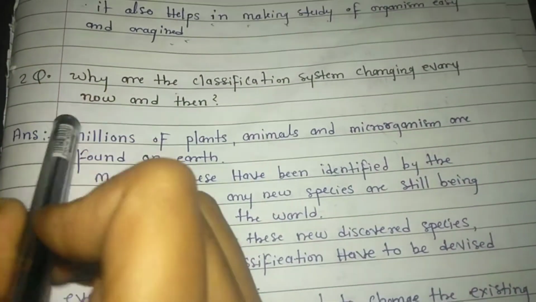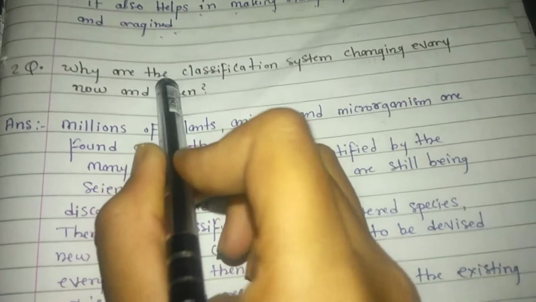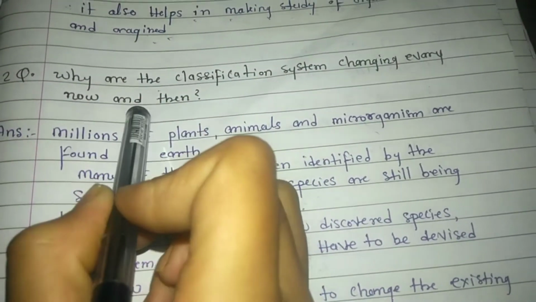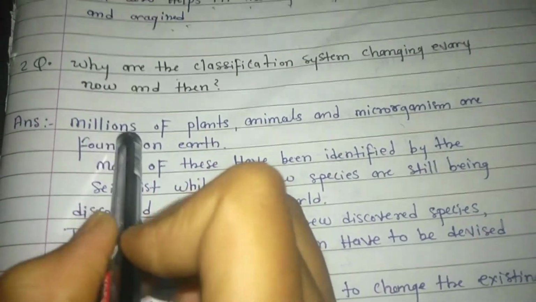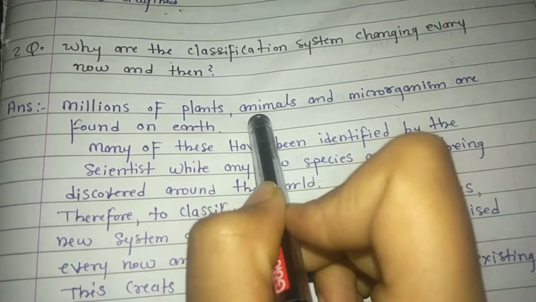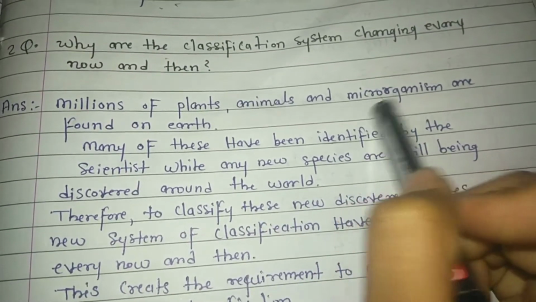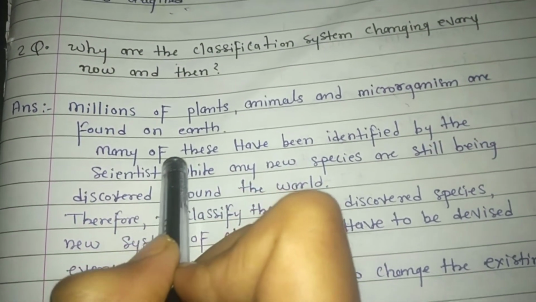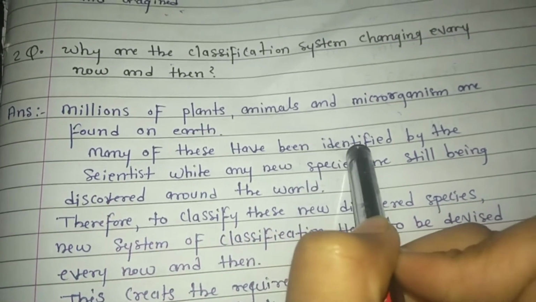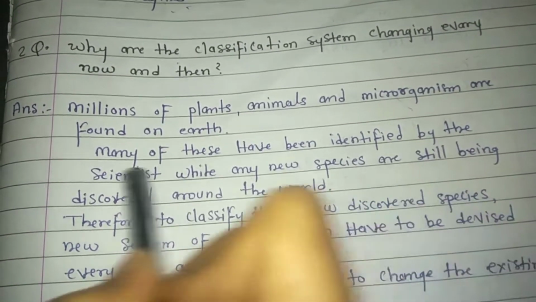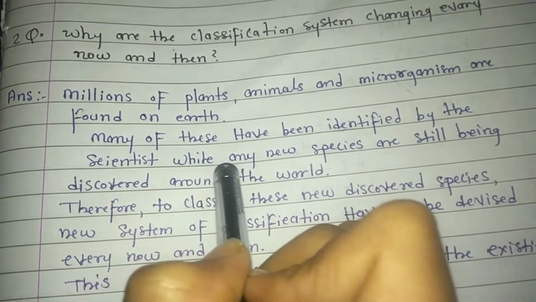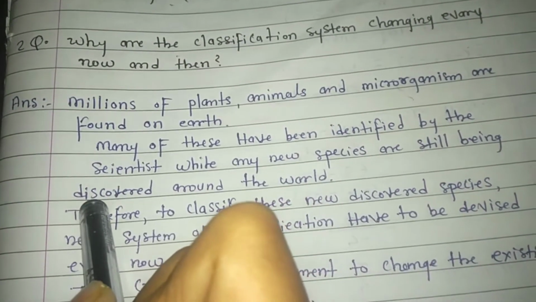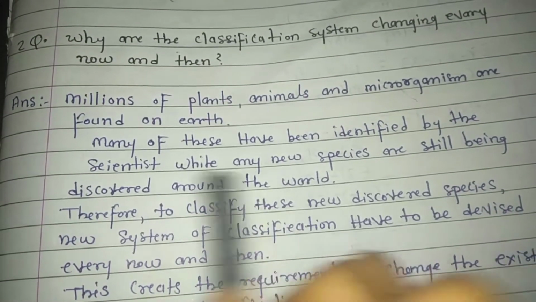Question number 2. Why is the classification system changing every now and then? Answer. Millions of plants, animals, and microorganisms are found on Earth. Many of these have been identified by scientists, while new species are still being discovered around the world.